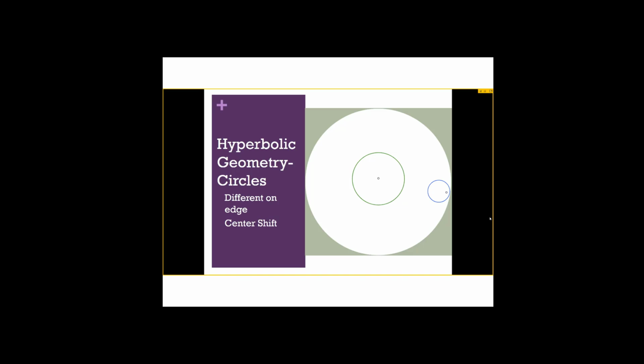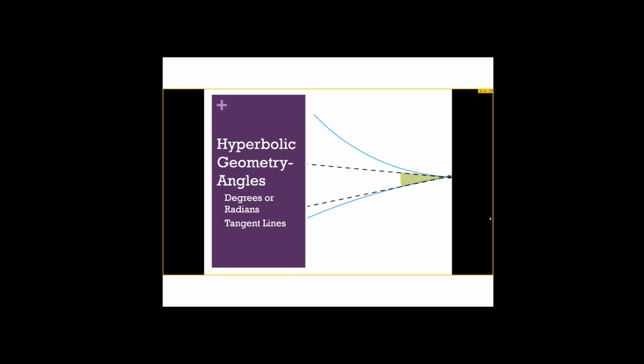The next thing we'll look at are circles, which are not going to be of two types, but they're going to look different based on where they're located. So a circle in the center of the disk is going to have distance being distorted around it equally, so the center visually stays in the middle. However, when it gets close to the edge, like this blue circle, distance is being more distorted toward one of its sides, which visually pulls the center over, even though all points are still the same distance away.